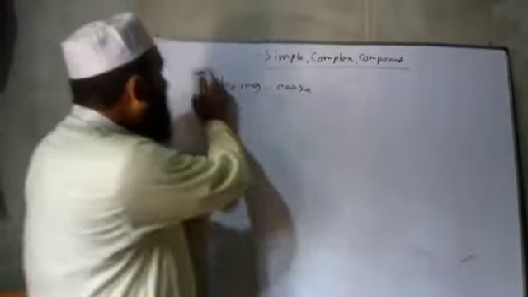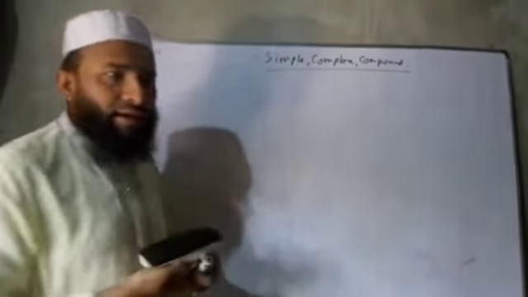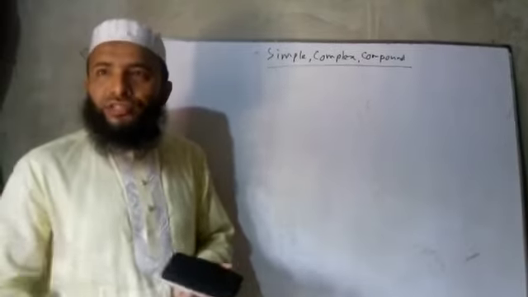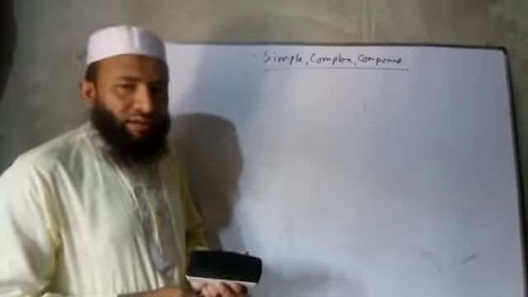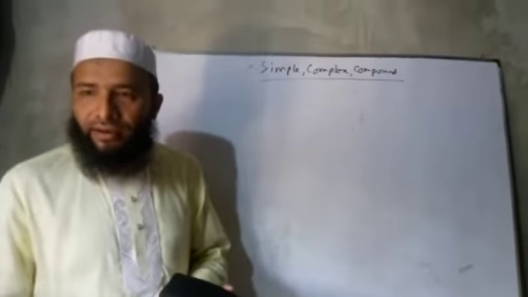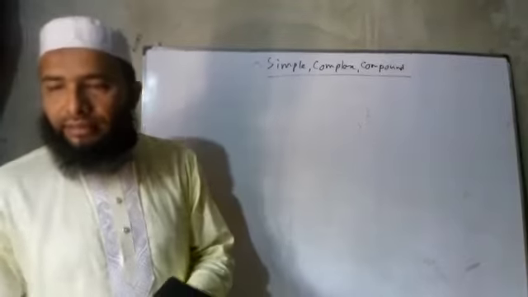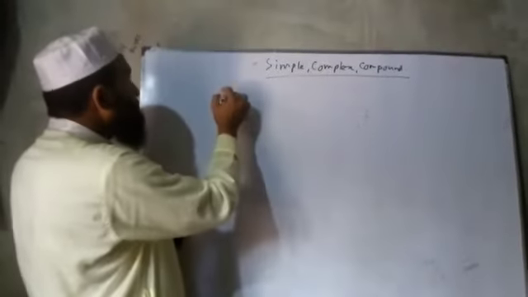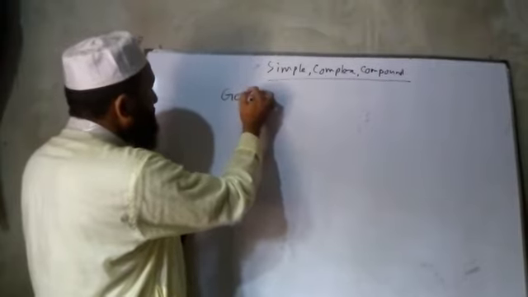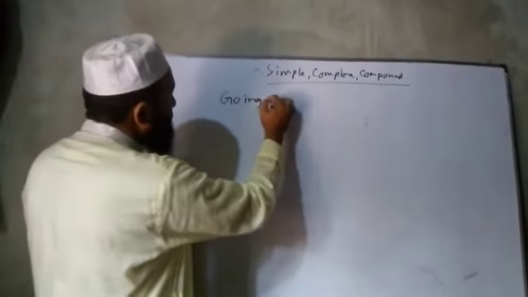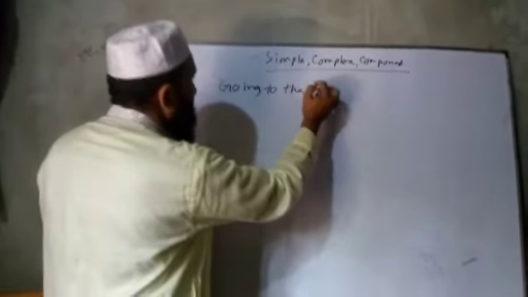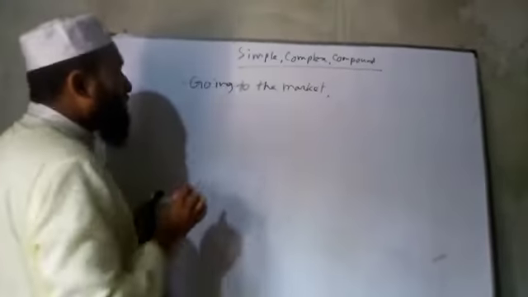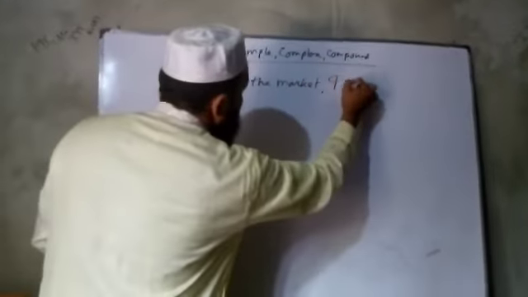Okay, now today we want to discuss that if there is a gerund at the beginning of the verb and it indicates any time, then in complex it will be when, and in compound it will be and. So see and wait. Going to the market, I saw an accident.